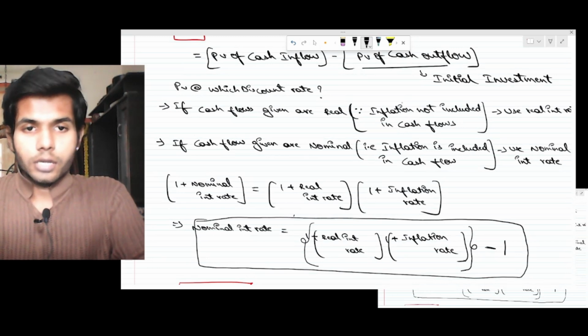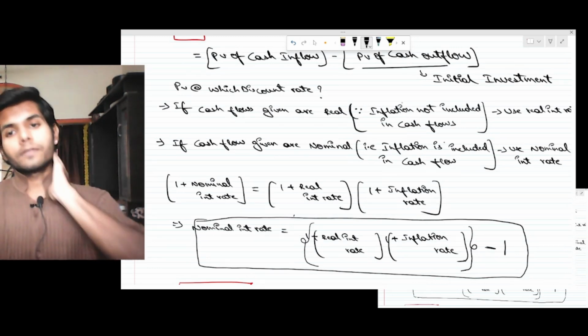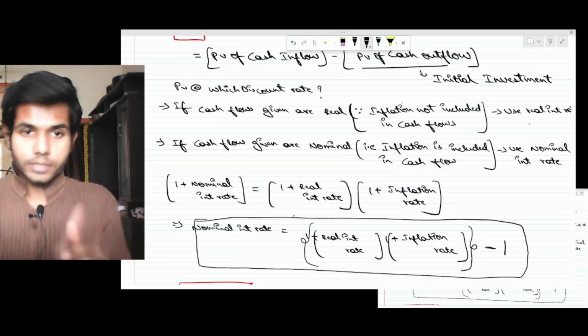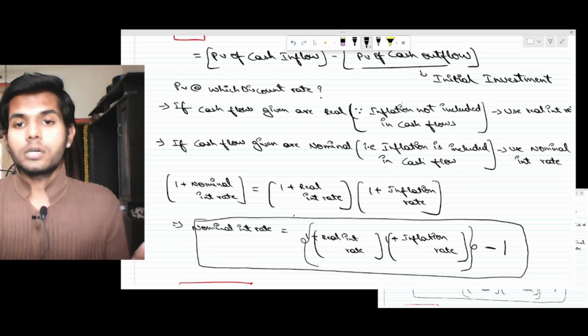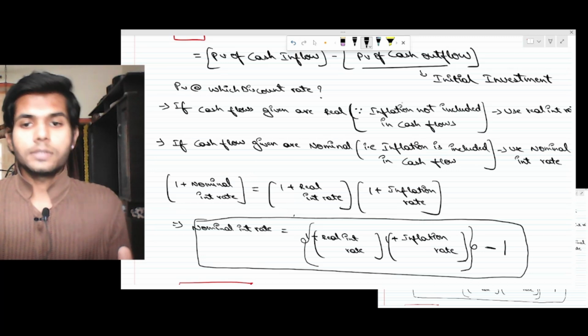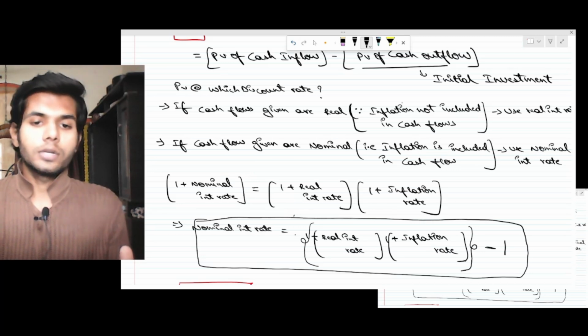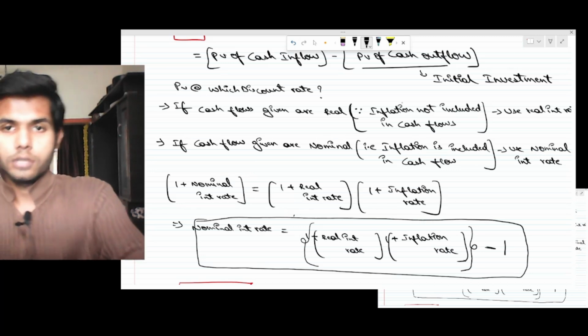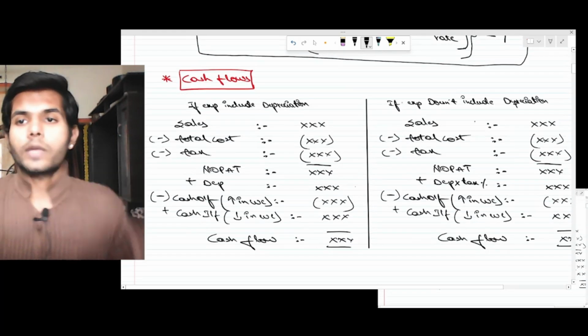So I wrote the same here. If cash flows are given in real terms, where inflation is not inflating the cash flows, then use the real interest rate. And if the cash flows are given in nominal terms, that is, inclusive of inflation, then use the nominal interest rate. 1 plus nominal equals 1 plus real into 1 plus inflation. Nominal equals 1 plus real into 1 plus inflation, minus 1. This is what we exactly discussed. And now cash flows.